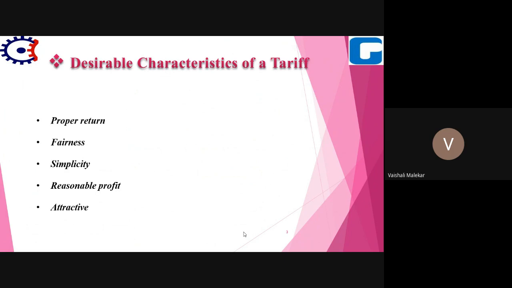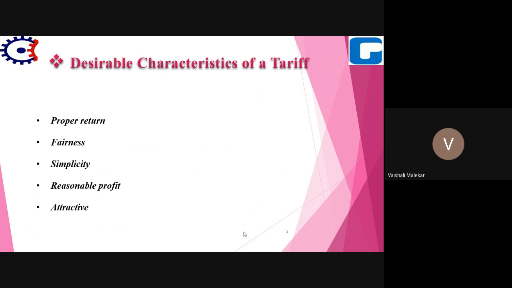Okay, and this will enable the electric supply company to ensure continuous and reliable service to the consumer. So proper returns means if the generation system or distribution system is supplying the power to the consumers as they require, then obviously they will expect the return from the consumers.